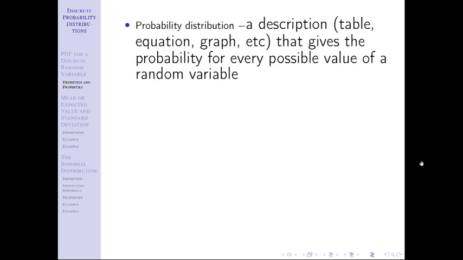So a lot happening. You may need to go back and rewatch some different things. You may need to watch this multiple times, lots of new terms. What we're talking about here is all of those words that we have as our outcomes. All of them are in our sample space. The sample space is every possible option that is out there. And then we're going to map all of those to numbers, and then we're going to say, now we have a collection of numbers. That's the random variable, and all of those numbers now need to also go with a probability. So we've gone from words to numbers.